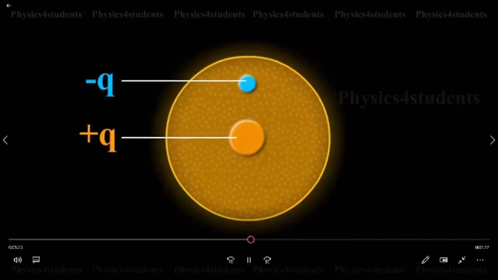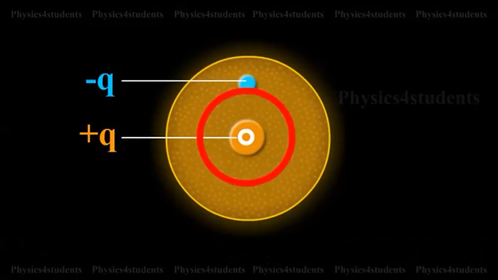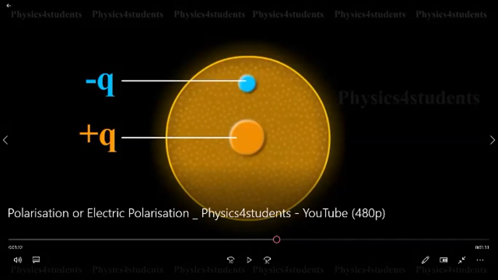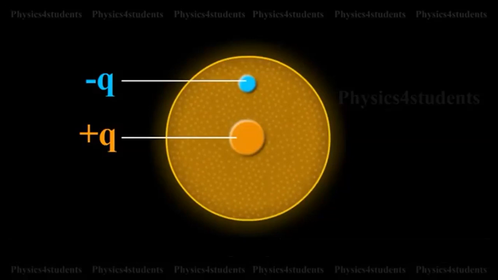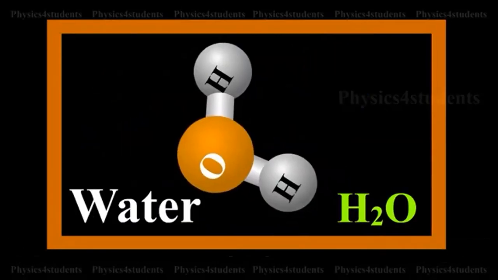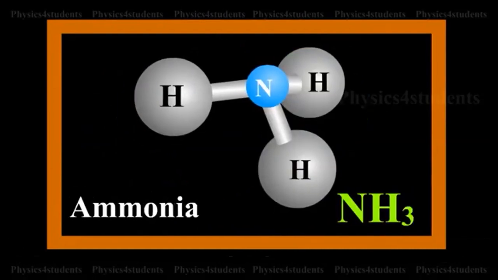A polar molecule is one in which the center of gravity of the positive charges is separated from the center of gravity of the negative charges by a finite distance. Examples are N2O, H2O, HCl and NH3. They have a permanent dipole moment in the absence of an external field.